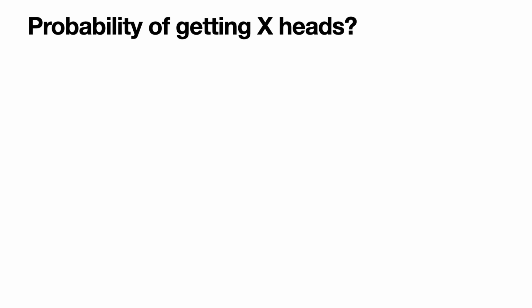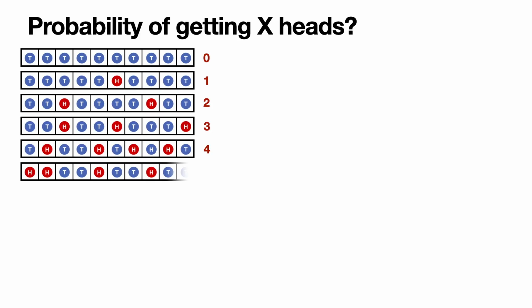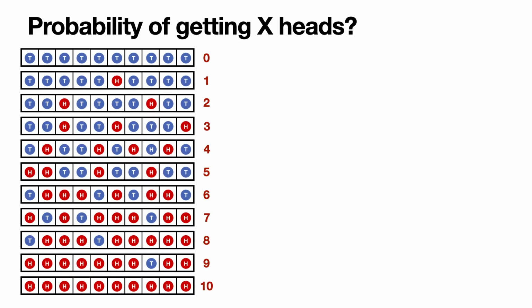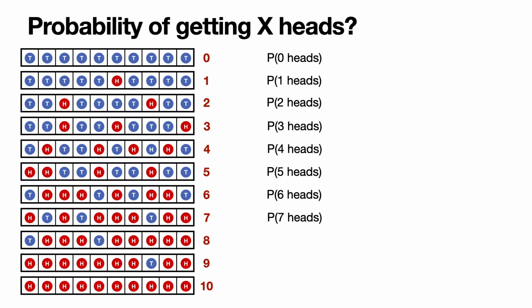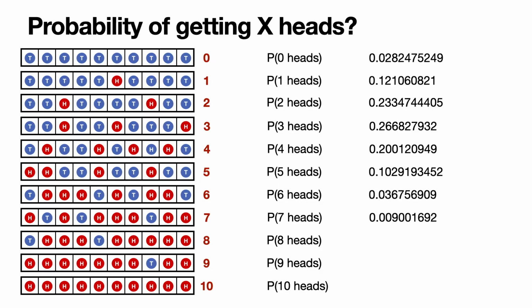So now let's look at the probability of getting any number of heads if we throw the coin 10 times. Well, if we throw the coin 10 times, then 11 things can happen because the number of heads can be 0, 1, 2, all the way until 10. And for each one, we're going to calculate the probability. And I'm going to first give you the numbers and then show you how to find them. The numbers are these ones over here, and you can verify that they add to 1 because these are all the possible cases.